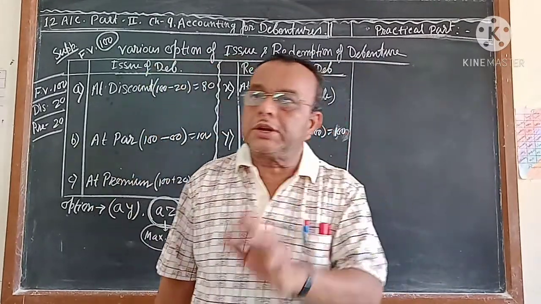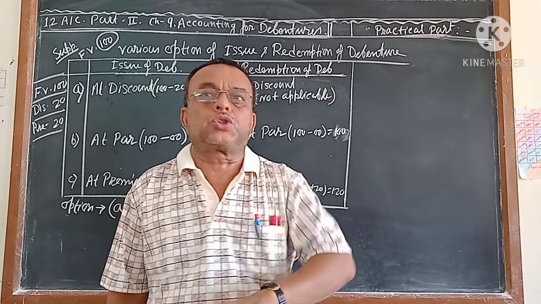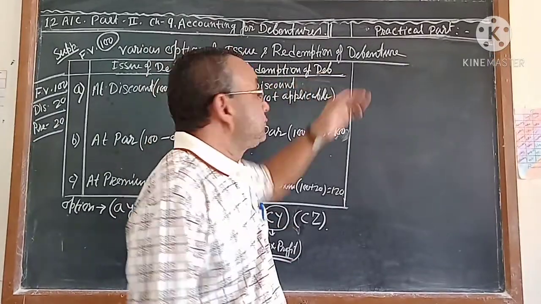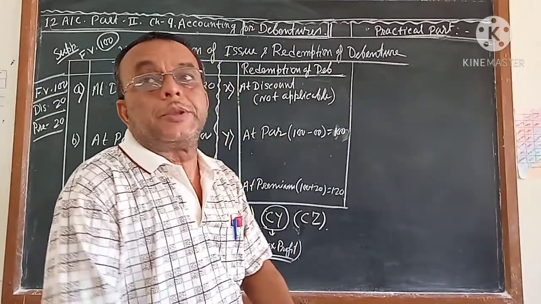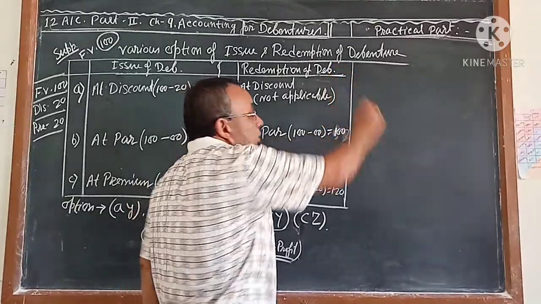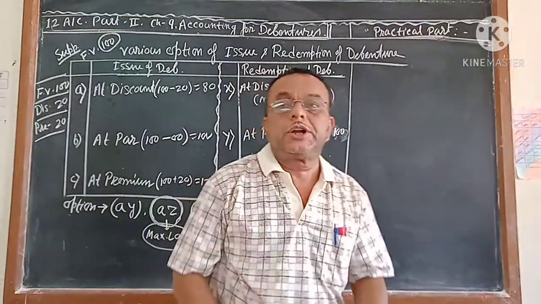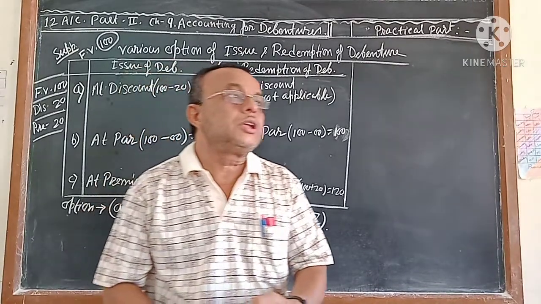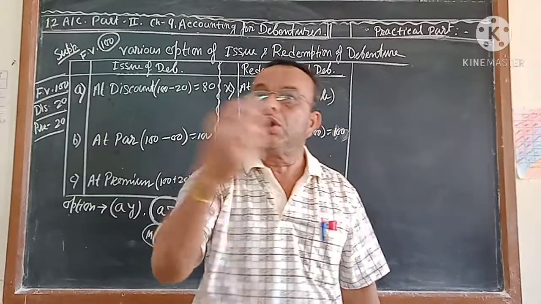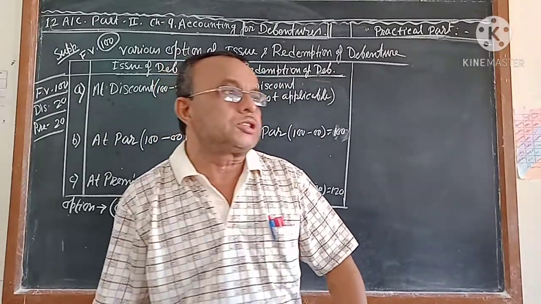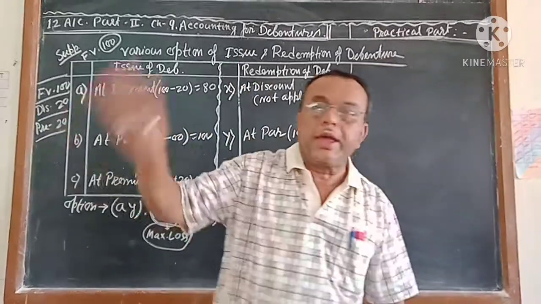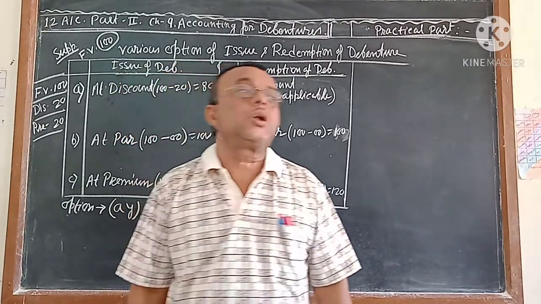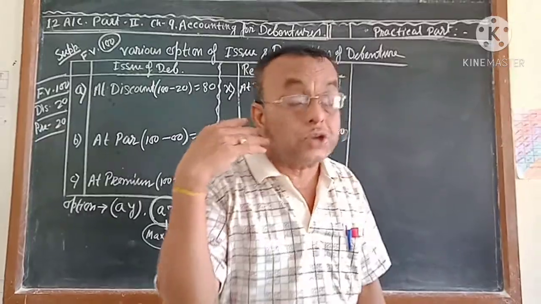You have to pass the journal entries for issue and redemption both. Now we are coming to the word redemption. Redemption of the debenture. You have to know the meaning of redemption. Redemption means payback. When I taught the theoretical part of the debenture, I told you that there are 8 types of debentures. Which debenture you buy depends on which debenture the company is going to issue.